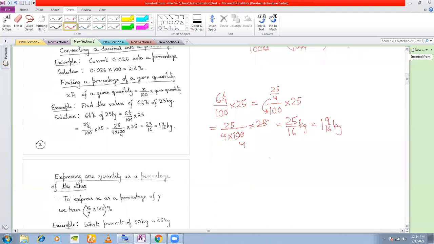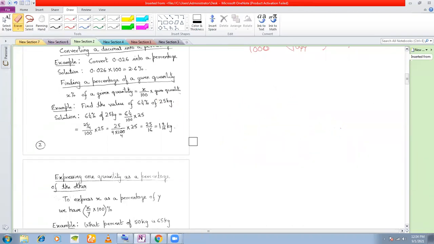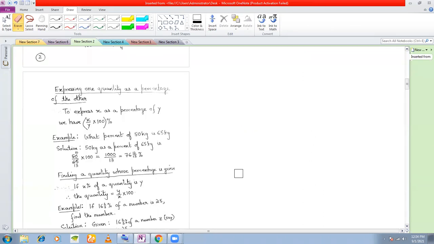Okay, that is how to calculate the percentage of a given quantity. In this case, what is the given quantity? 25 kg. Okay. Let us see the next one. Expressing one quantity as a percentage of the other. Look at this example. What percentage of 50 kg is 65 kg? Okay, so the total quantity here is 65 kg, right?